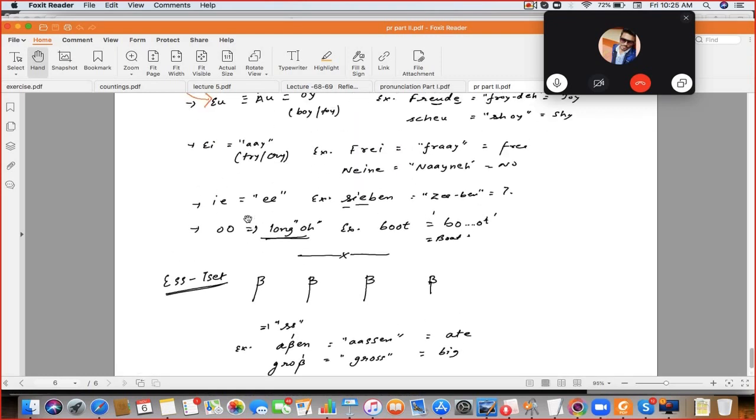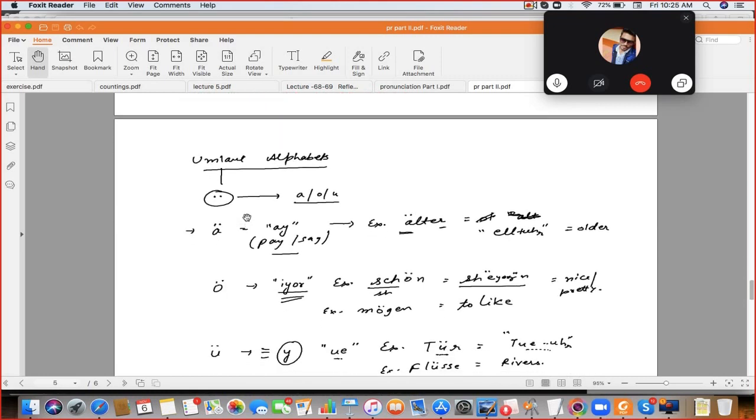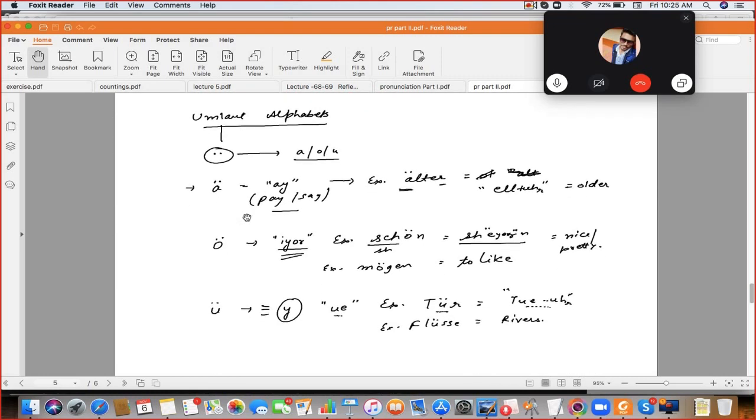Okay. So revise these last two pages quickly. Start from here. A umlaut, O umlaut, U umlaut. Speak the sound and the example.